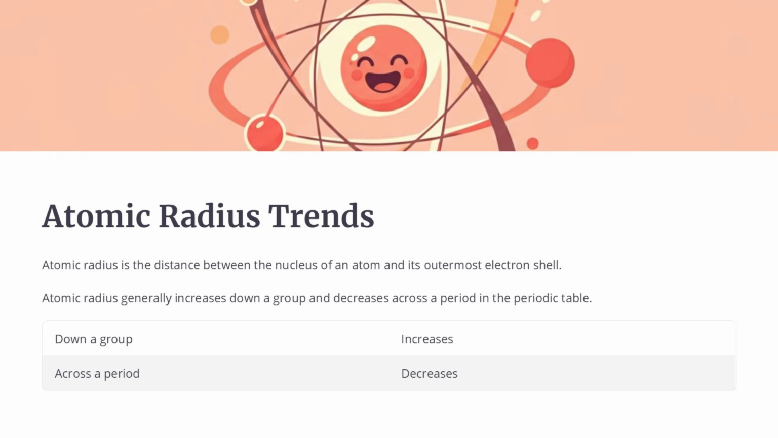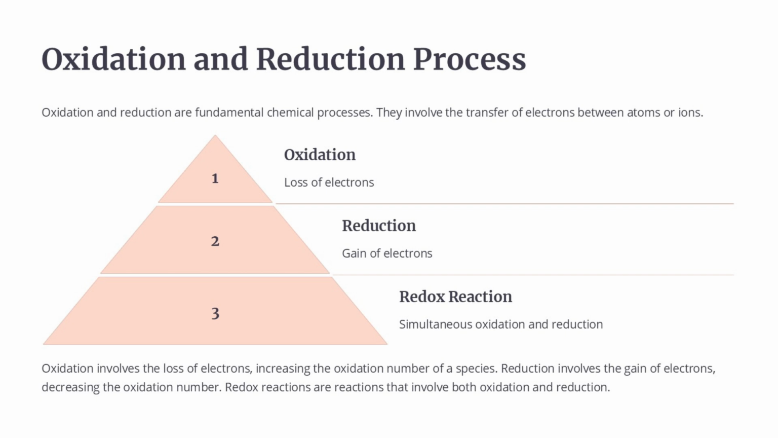Oxidation and reduction are fundamental chemical processes that involve the transfer of electrons between atoms or ions. Oxidation is the loss of electrons, which increases the oxidation number of a species. Reduction is the gain of electrons, which decreases the oxidation number of a species. Redox reactions involve both oxidation and reduction occurring simultaneously. These processes are essential in many chemical reactions and have important applications in areas like energy production, material science, and biology.